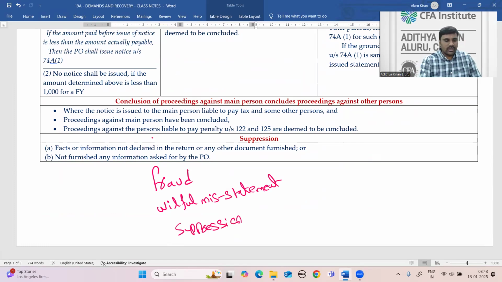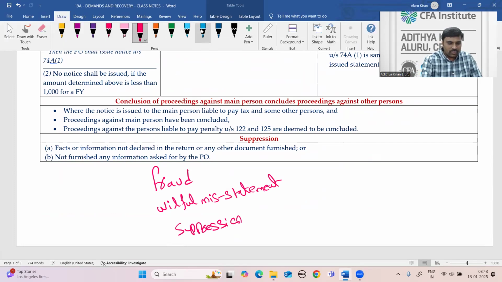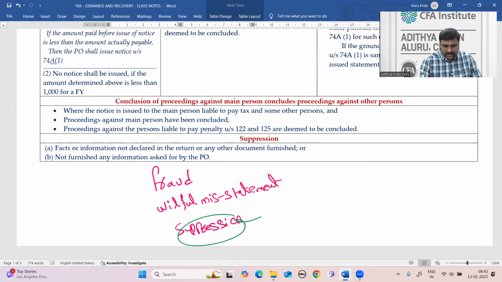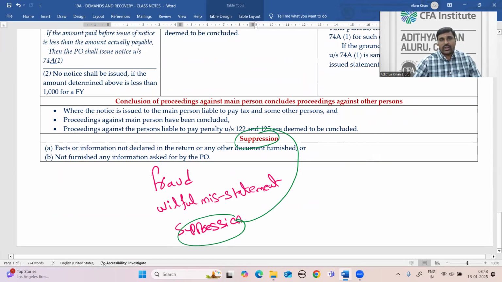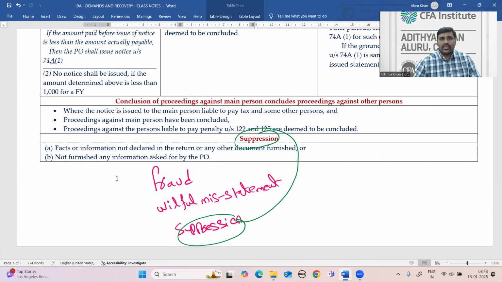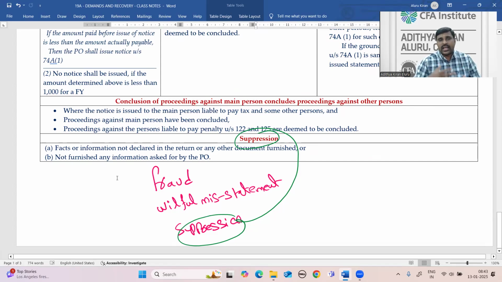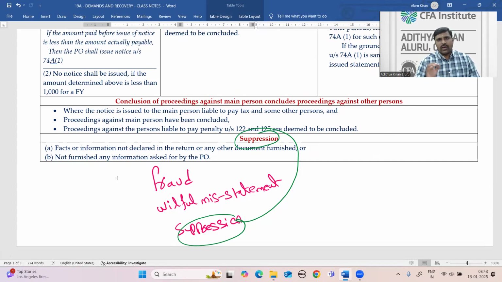They have used three words, but they have given the definition only for one word. Only suppression they have defined. They have not defined what is fraud. They have not defined what is willful misstatement. If the government can give clear guidelines regarding what is fraud and what is willful misstatement, then the tax authorities will verify the relevant facts and then issue a notice. Now, without verifying the relevant facts, they are issuing notices saying that it is an intentional misstatement because they will get more revenue.